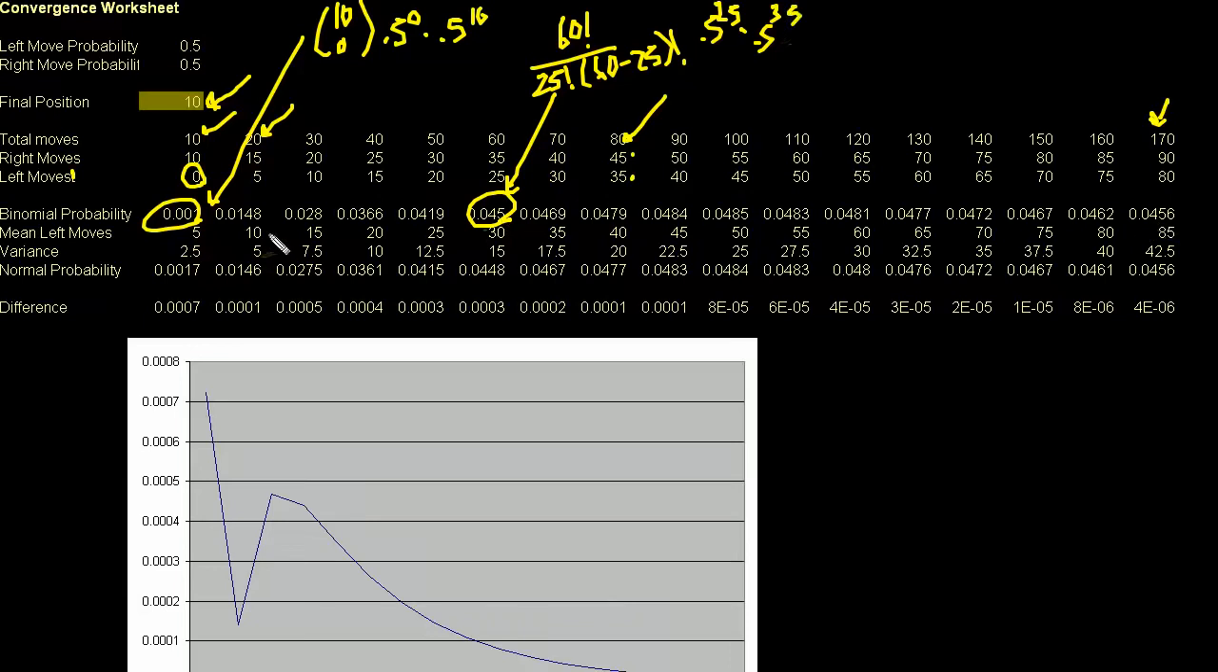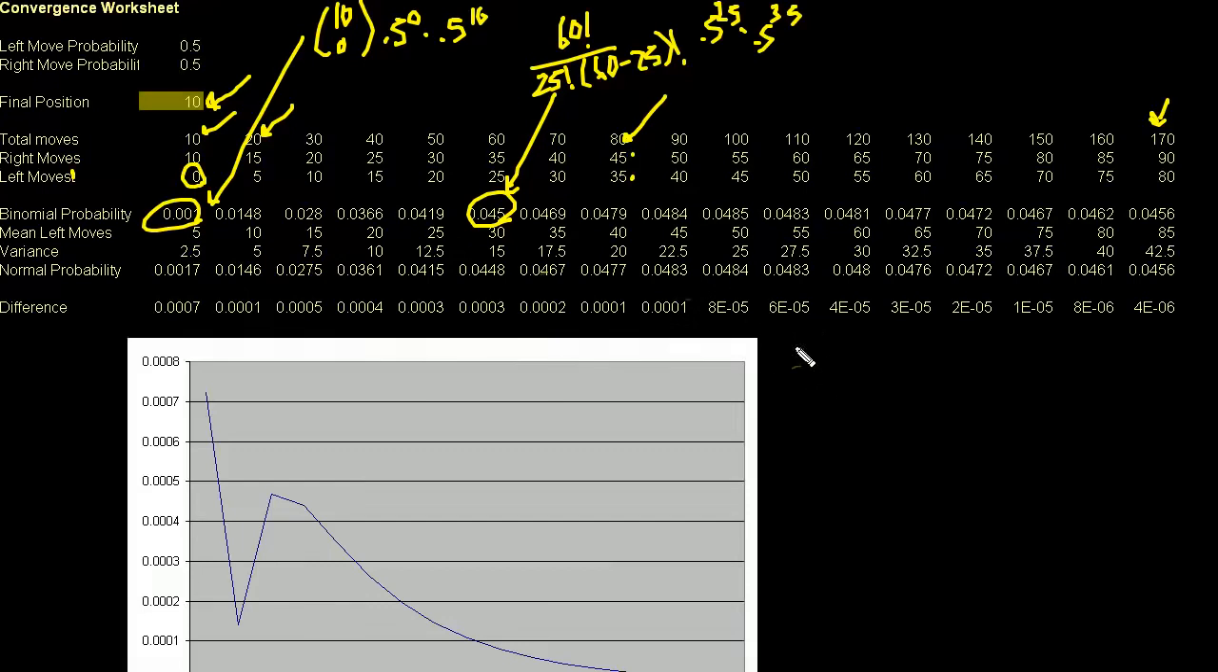And then it figures out the mean and the variance for each of those circumstances. You could look at the formula, but the mean is just the probability of having a left move times the total number of moves. The variance is the probability of left times the probability of right times the total number of moves. And then, once again, I just use the normal probability to approximate it the same way.